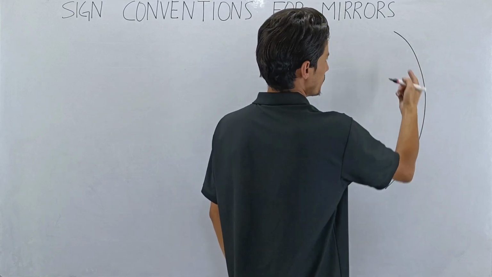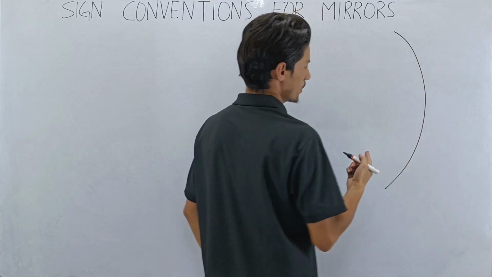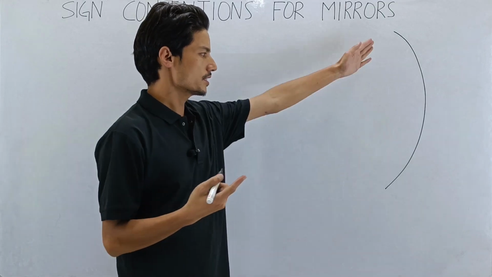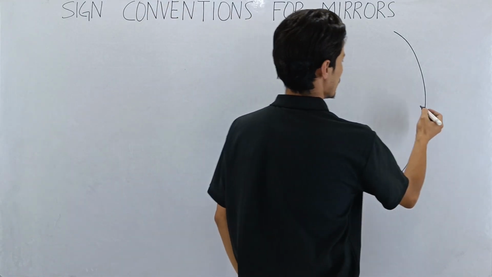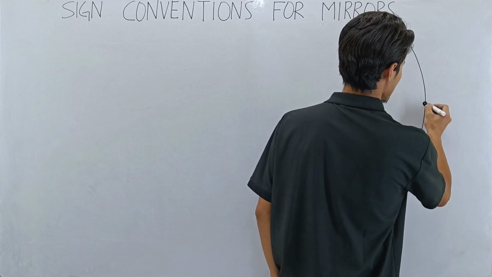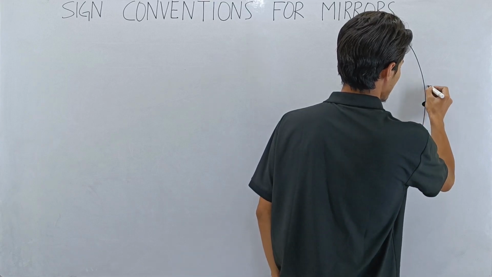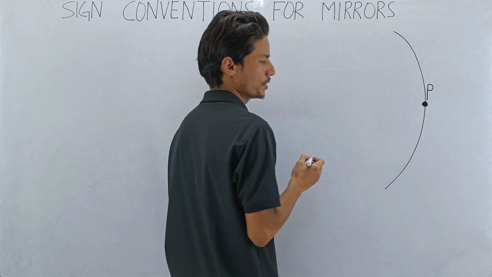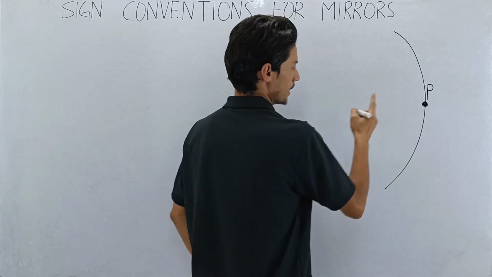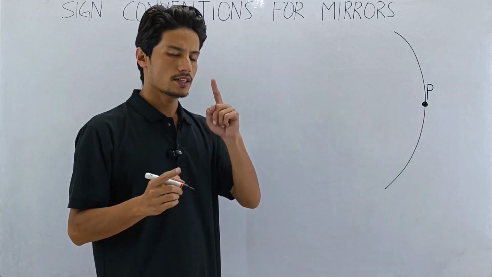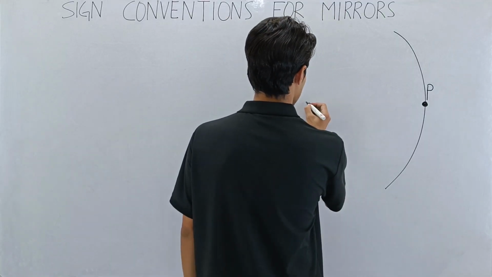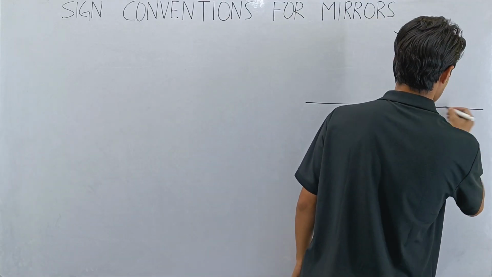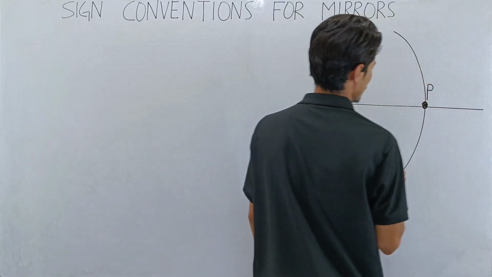I have drawn a concave mirror, but I will not be marking the back side or the front side. Let's just draw it like that. Okay, this is a concave mirror. Then let me mark the pole, very important. So this is the pole. I'm going to write the letter P bigger. Then a line which passes through the pole is called the what axis? Correct, principal axis. So let's draw the principal axis which passes through the pole.